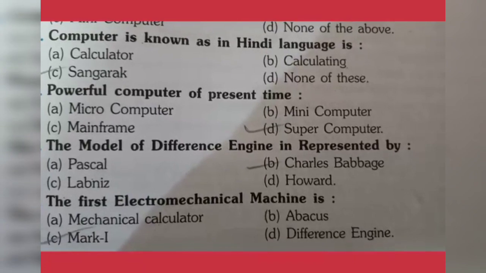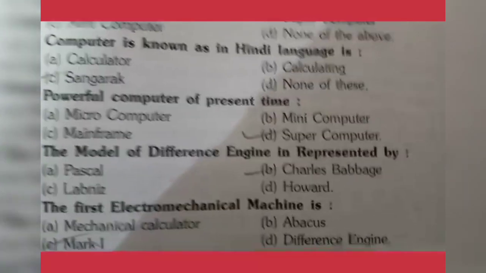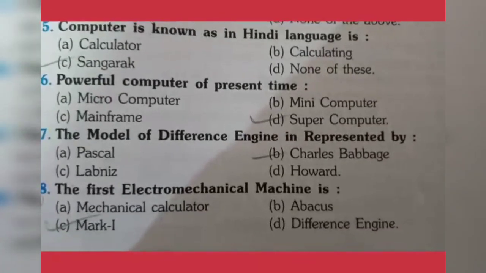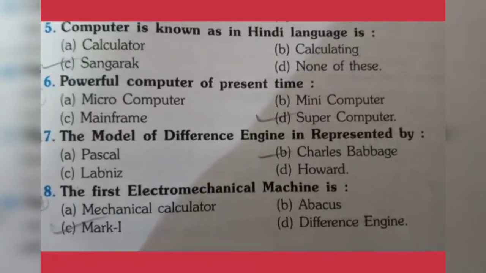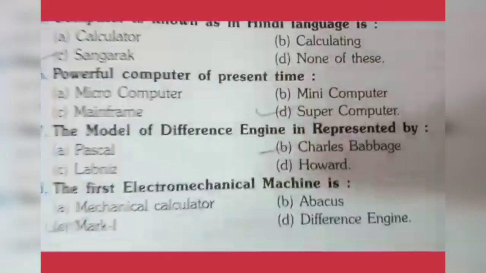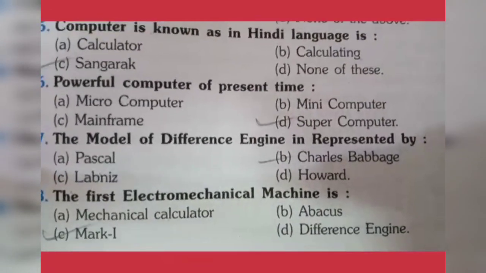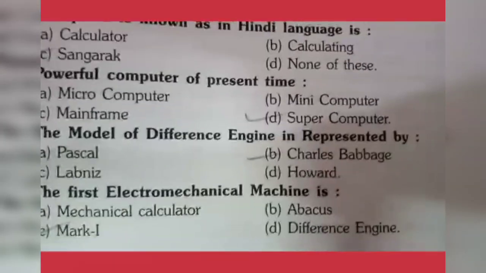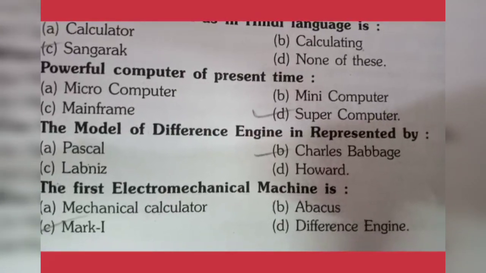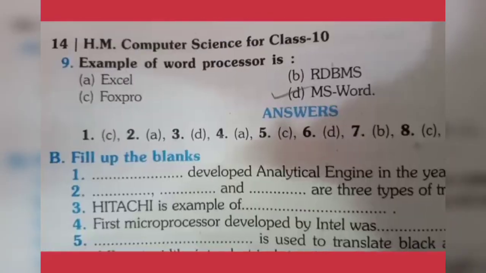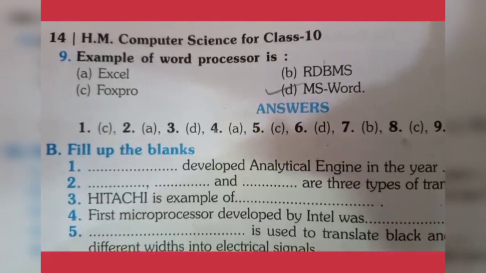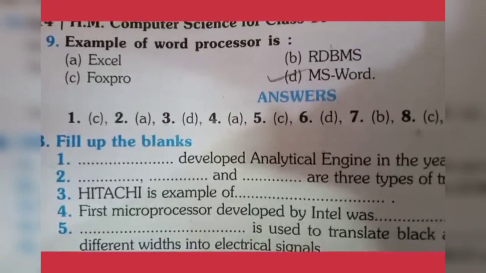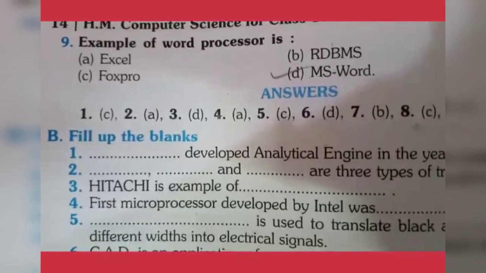Sometimes we get confused between electromechanical and fully electronic machine. If we ask the name of the first fully electronic machine, that is ENIAC, and if we ask for the first electromechanical machine, that is Mark I. This is the last question of chapter first. Example of word processor is MS Word.